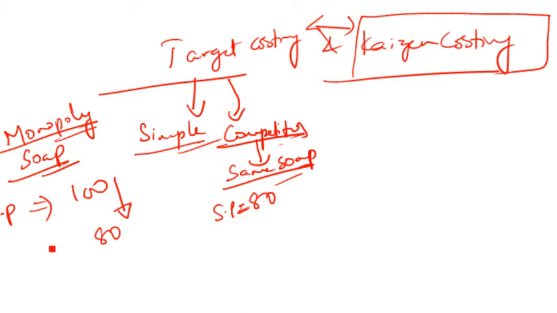Now, many of you might think, sir, let's say the cost of manufacturing this particular soap is 70. Anyway, you have a profit margin of 30 rupees, right? So why don't you reduce your selling price from 100 to 80 straight away? Earlier you were getting 30 rupees profit, now you'll be getting 10 rupees profit. Can you do something like that?